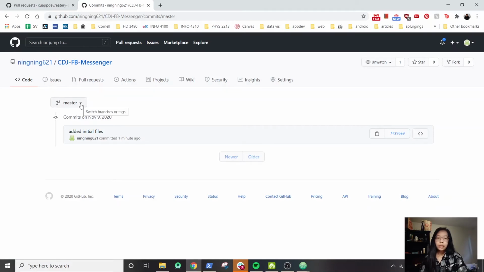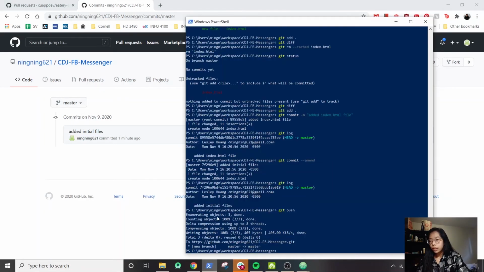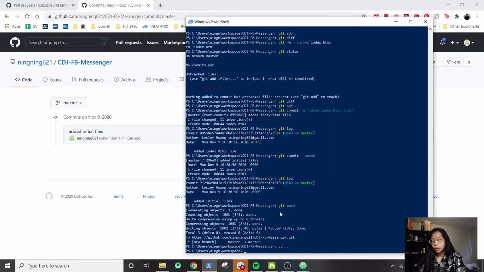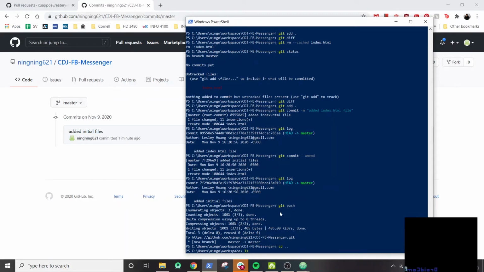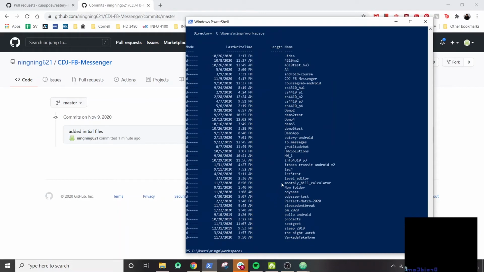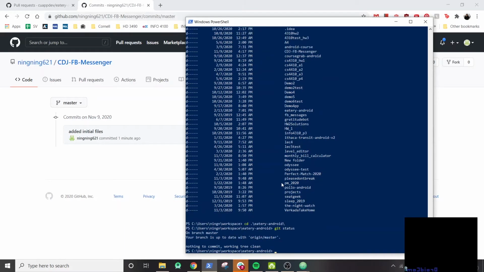Cool. So basically, if all you want to be able to do is just make changes and push them to the internet, all you need is Git Pull and Git Push. In our case, we don't need to pull any information because this is a new repository, but I can go to another repository and show you what it does with Git Pull. So let's see, what's a good one to go to? I'll go to Eatery, so cd Eatery. Let me make sure that there's no changes here. Nice. Now we can do Git Pull.